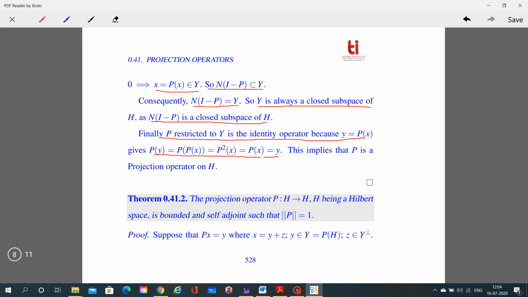So this implies that P is the projection operator on H.